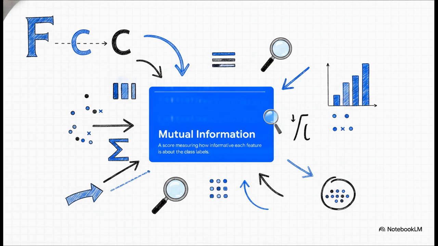Here, we compute a score called mutual information, or MI. Mathematically speaking, this acts as a Kullback-Leibler, or KL, divergence. You can think of it kind of like a lie detector for your data. It measures exactly how far a feature is from being entirely independent of the target class label. If a feature and the label have absolutely zero connection, the score is just 0. This is awesome because it lets us quickly filter out all the useless noise and keep only the features that actually help predict our target.